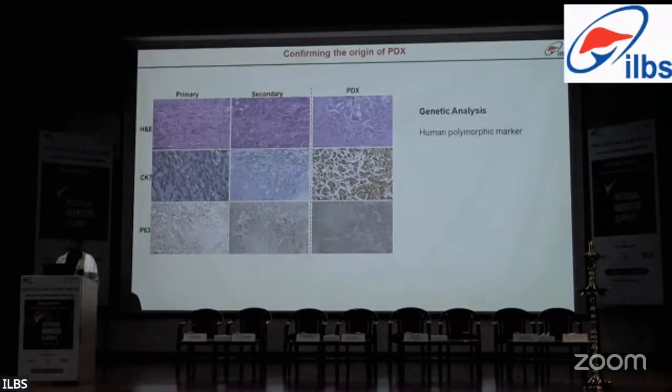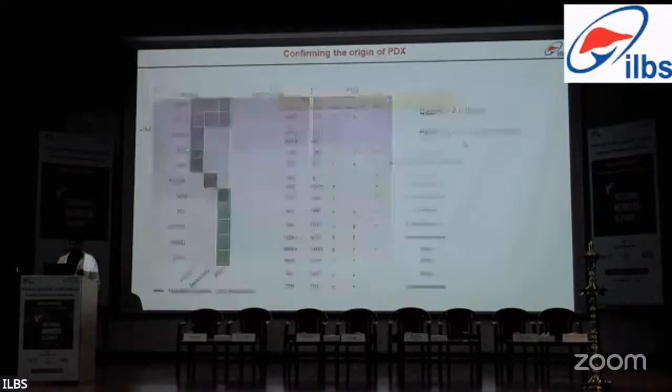So the first thing we did was to confirm that all these 3 tissues were of the same origin and also of adenosquamous origin. For that we did IHC with CK7, and to confirm the adenosquamous origin we did IHC with P63. To confirm that the tumor that developed in the PDX mice was of human origin, we did genetic analysis using a human polymorphic marker.